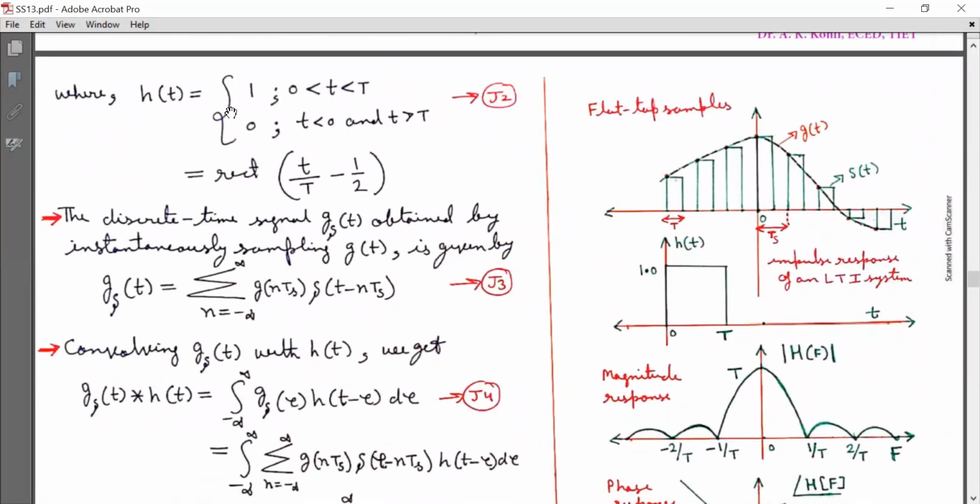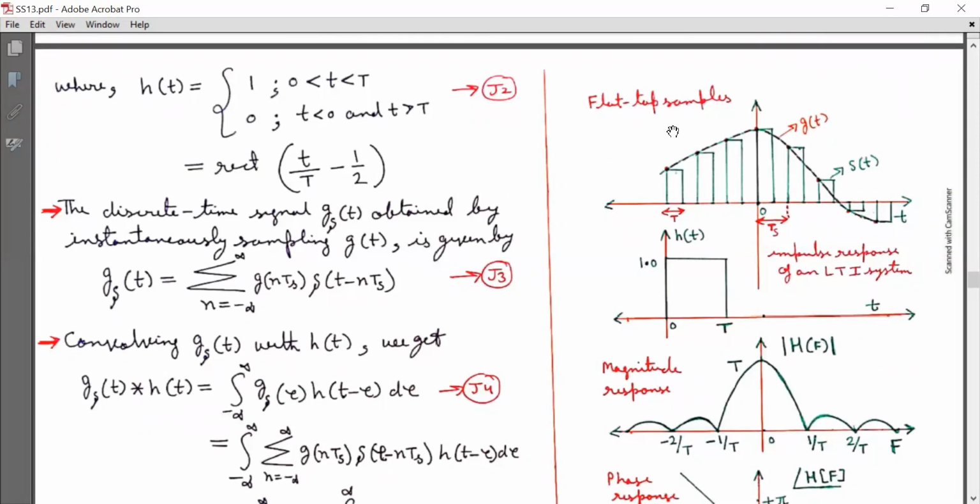Now look at this, h(t) is equal to 1 for small t lying in the range 0 to capital T, and h(t) is equal to 0 for t less than 0 and t greater than T. Mark it as J2. So h(t) is a rectangular function, rect(t by T minus 1 by 2).